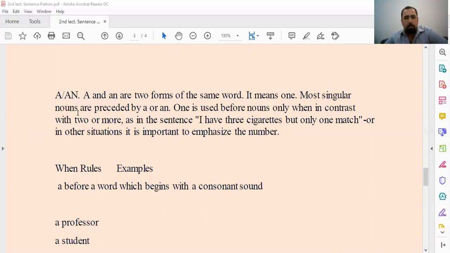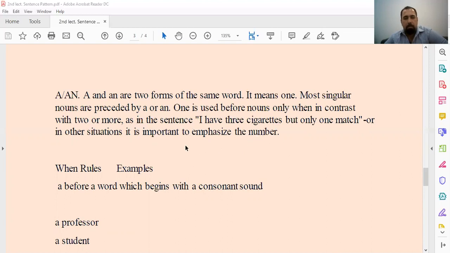The most singular pronouns are preceded by an. One is used before nouns only when in contrast with two or more in the sentence. I have 3 cigarettes, but only one match. It's important to emphasize the number.